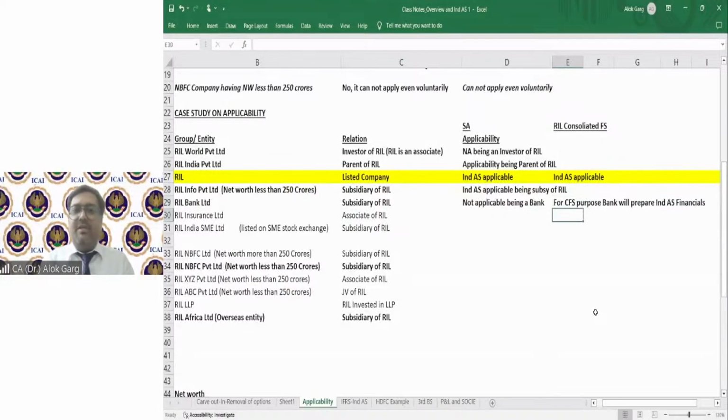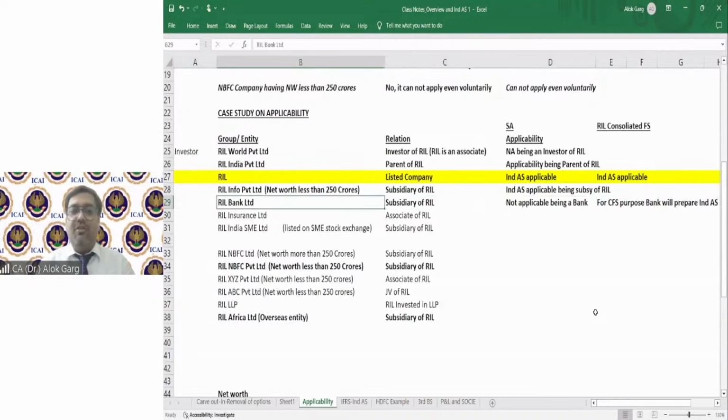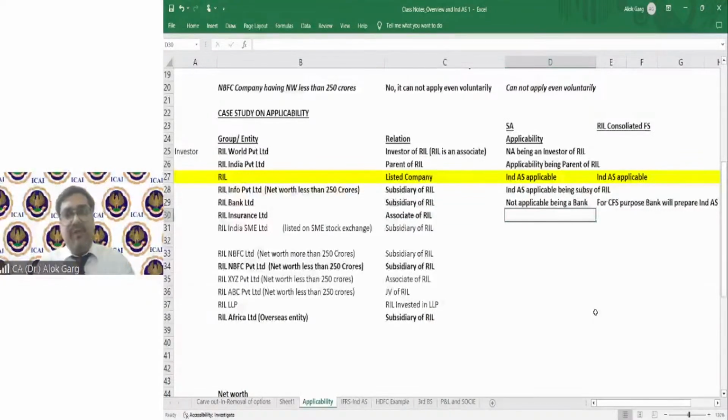If you have any question, please ask. This is an important aspect, right? On the bank, IND AS is not applicable. Reliance Insurance Limited is an associate of Reliance. Tell me, IND AS applicable or not applicable? Subsidiary, joint venture, associate, IND AS applicable. But here, this is an insurance company and hence it is not applicable, being an insurance company, right?